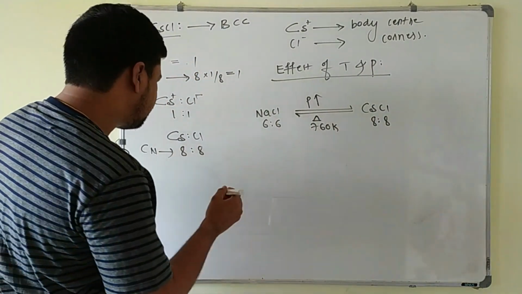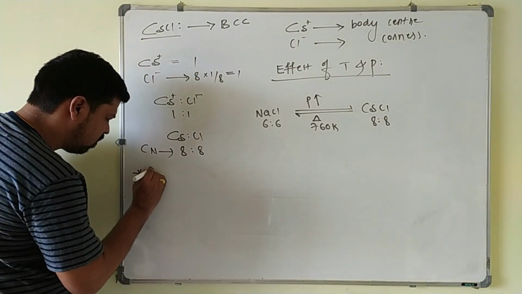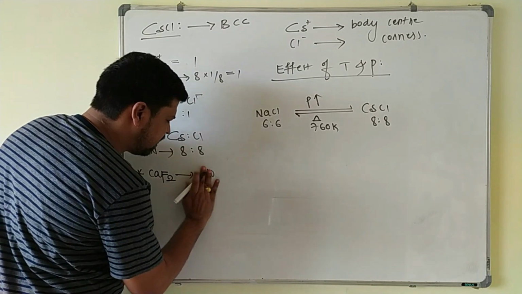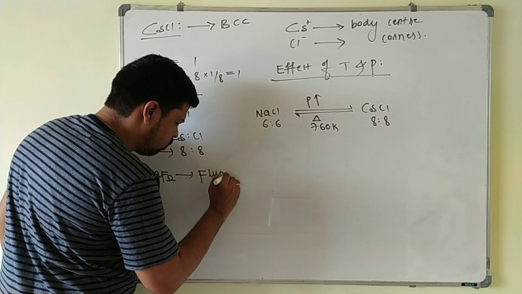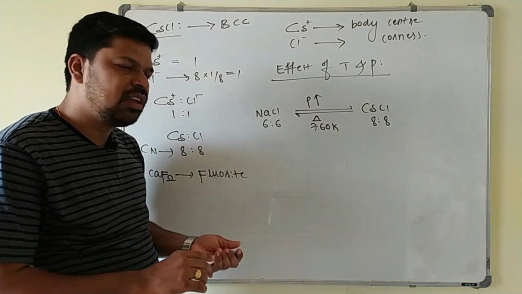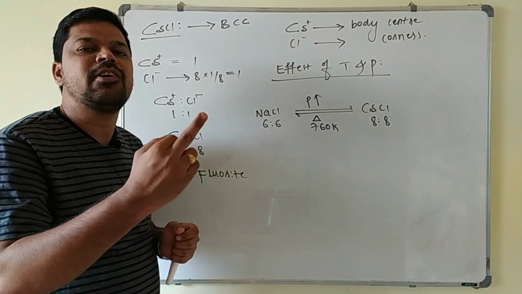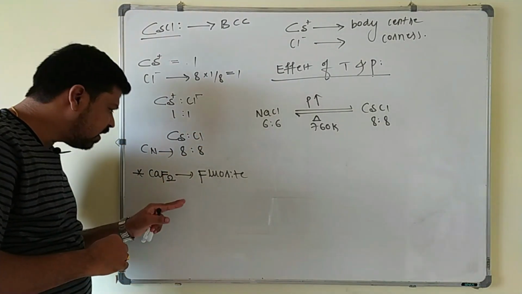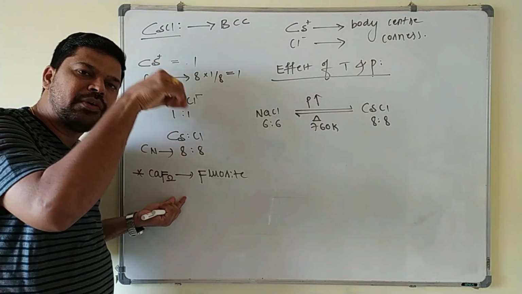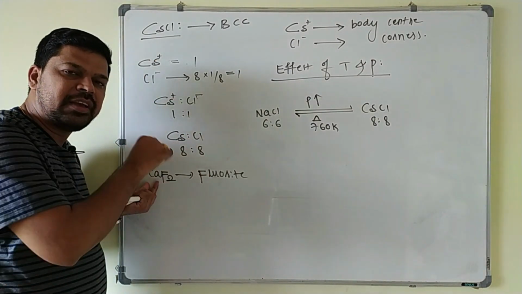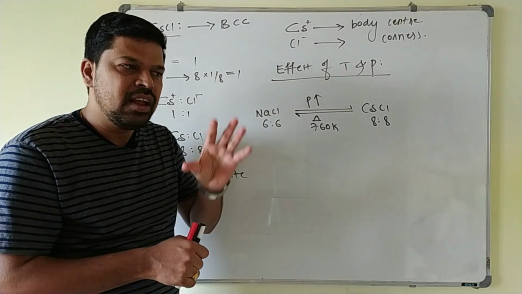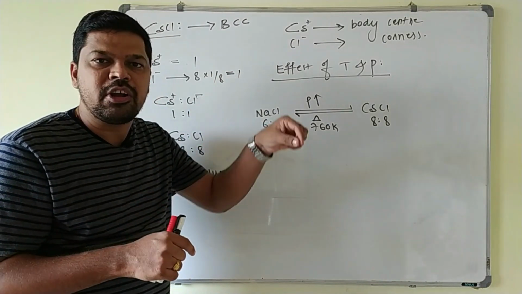The next structure is CaF2, called the fluorite structure. A very important point to remember is that we already said anions are involved in close packing and cations occupy the voids. But the case is reverse in CaF2, because of the smaller size of the fluoride ion, it occupies the voids, and the larger Ca+2 ion forms the close packing. Close packing always depends on the size of the ions. The larger ion forms close packing, the smaller occupies the voids.